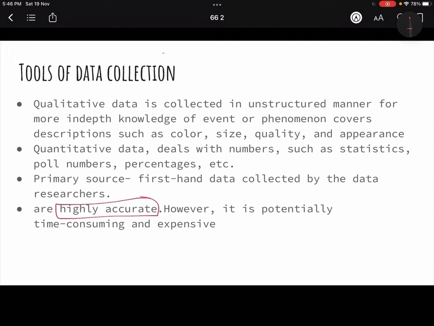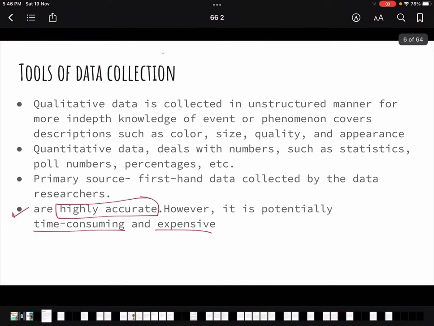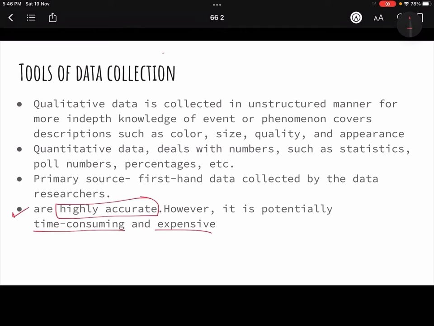But the problem is that it is going to take a lot of time. It is going to be expensive because I will have to stay there. I will have to take out time and do the research work. So it is both time consuming and expensive. But it has the advantage of being the most reliable kind of source, because for example, if you are doing a research on the employment scenario in villages of India, okay, and if